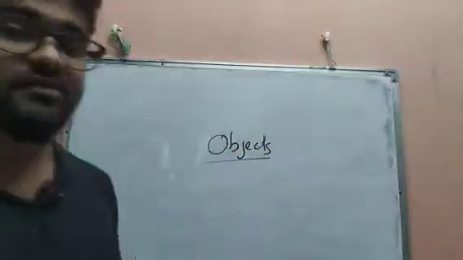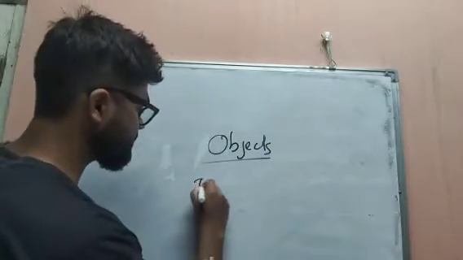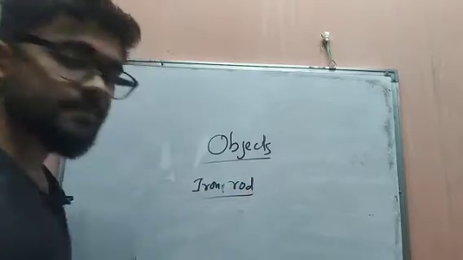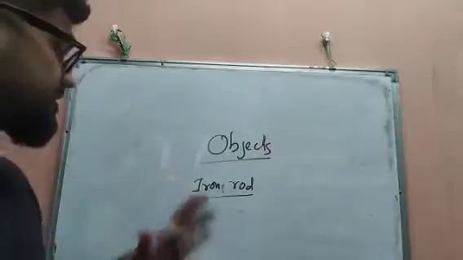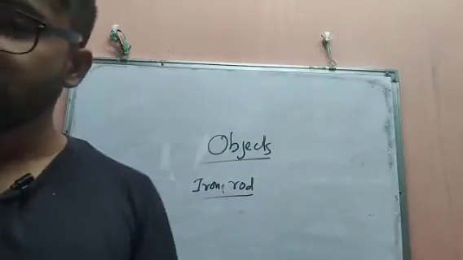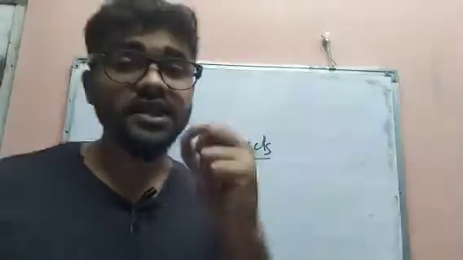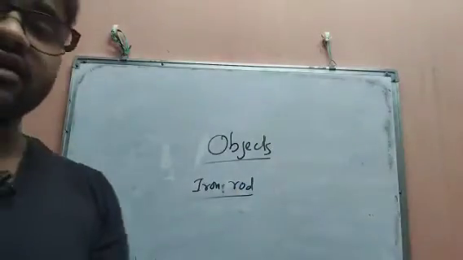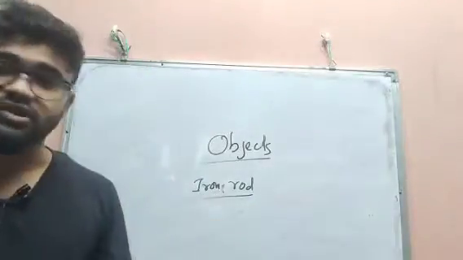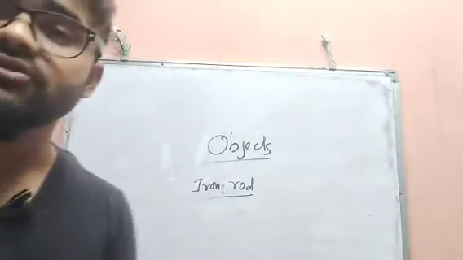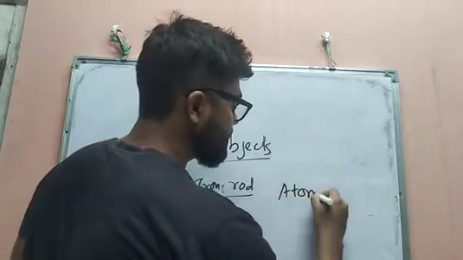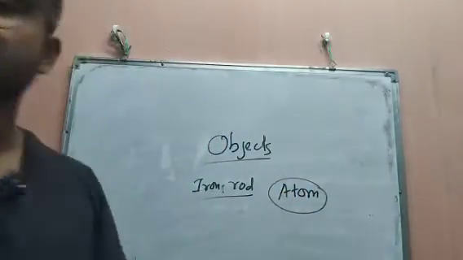Suppose I'm talking about an iron rod. The iron rod will be attracted by a magnet. The iron rod is also made of tiny particles, which are also attracted by a magnet. That is, they have the same chemical and physical properties as the iron rod. That particle, which can't be broken further, is known as an atom.